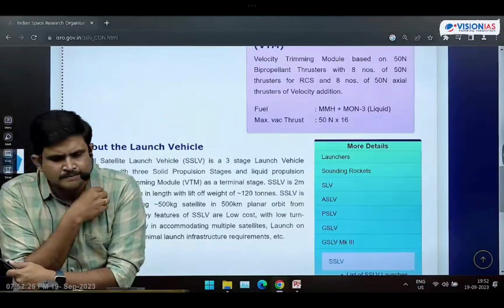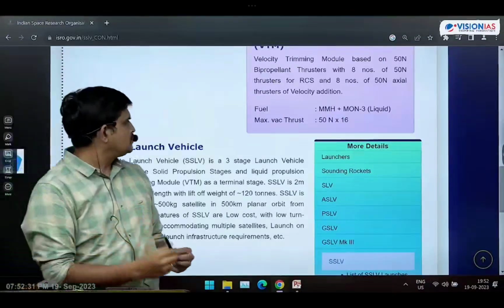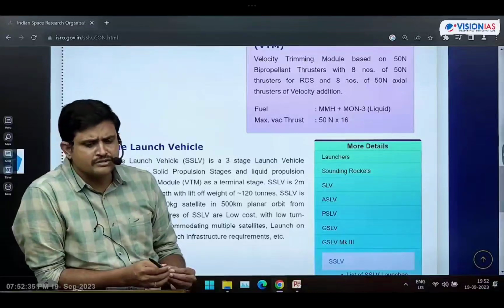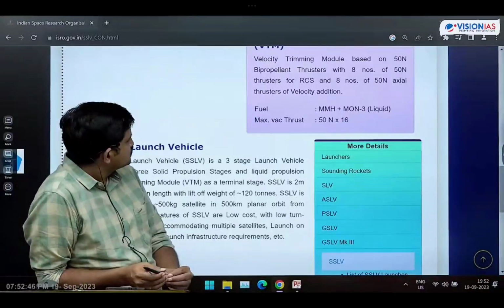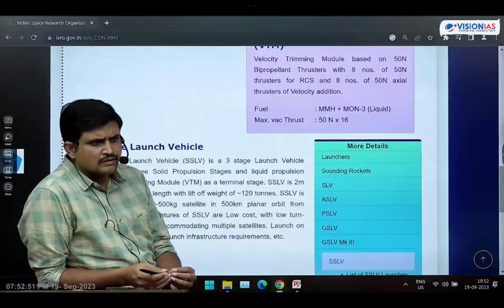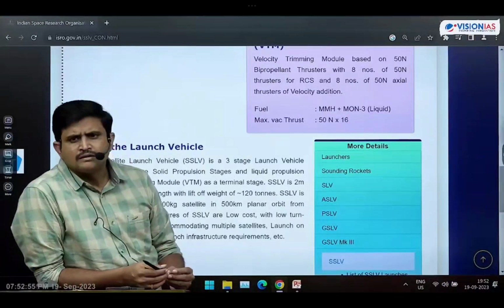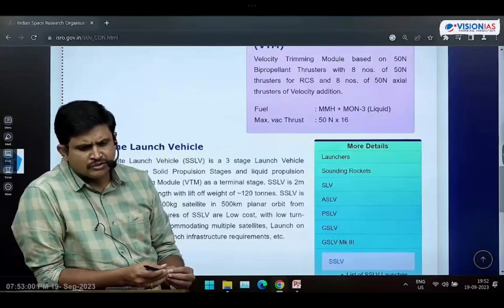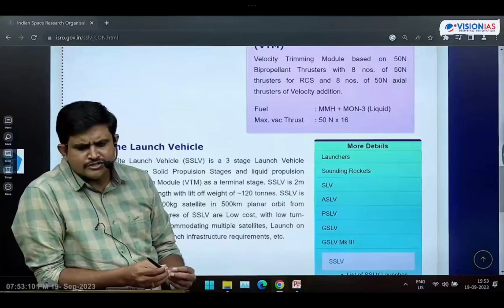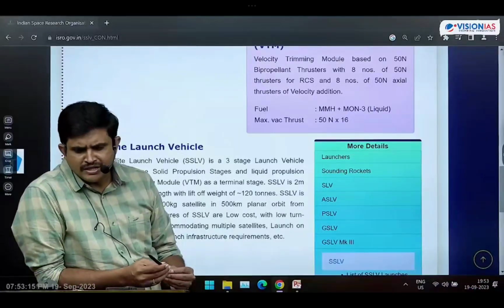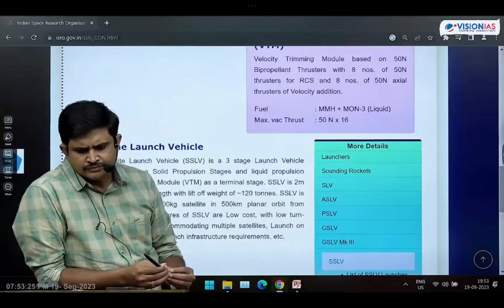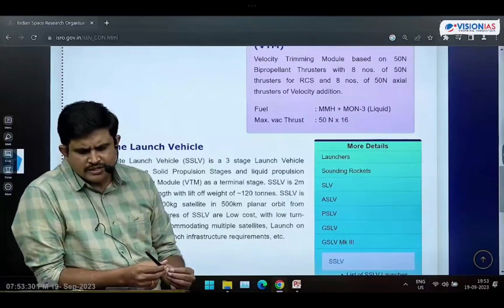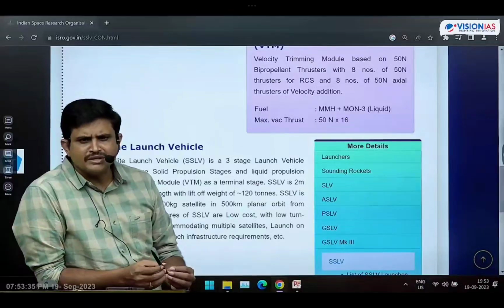Next one is, in SSLV rocket, velocity trimming module was introduced. That is, while launching the different satellite payloads, speed has to be maintained according to the weight of the satellite. Hence, velocity trimming is necessary.